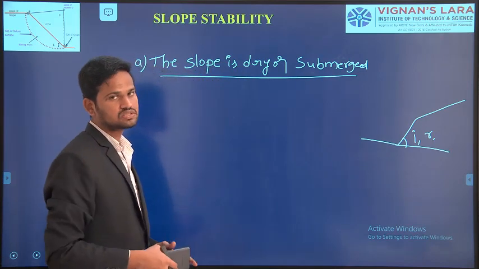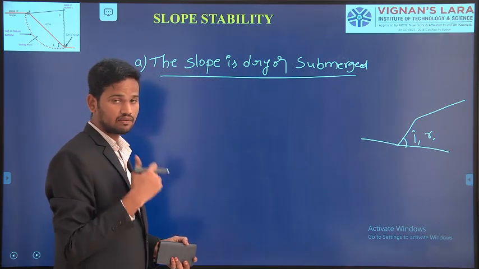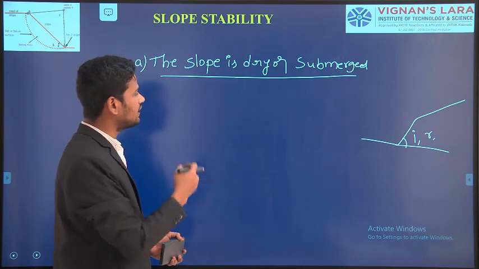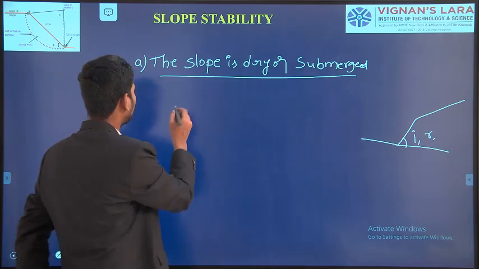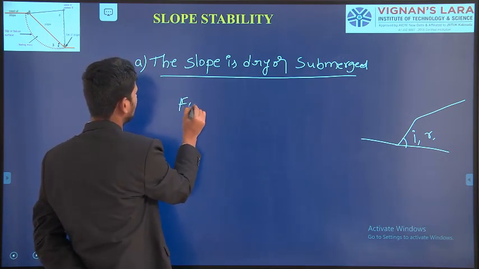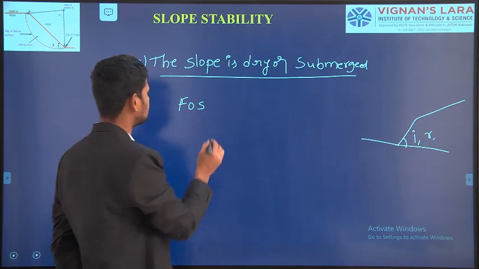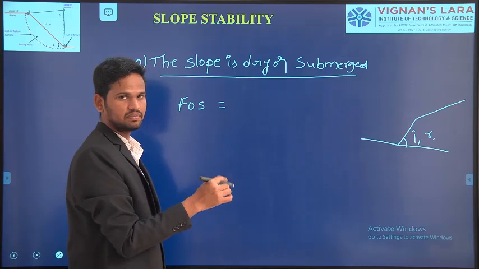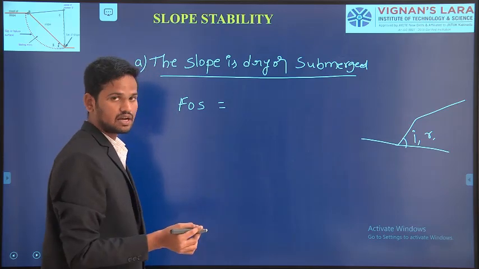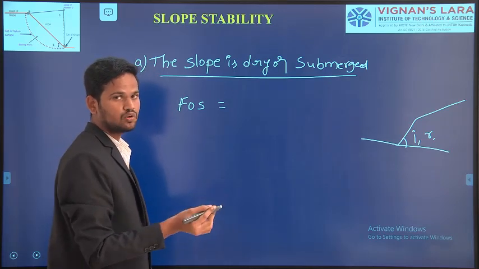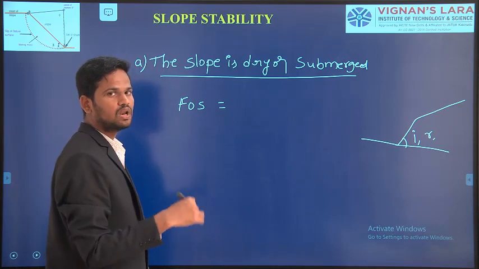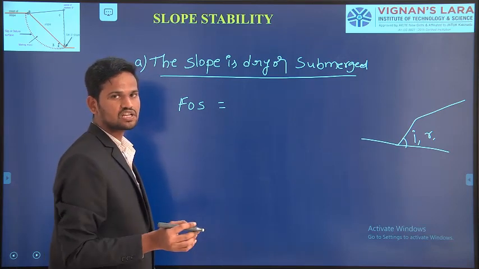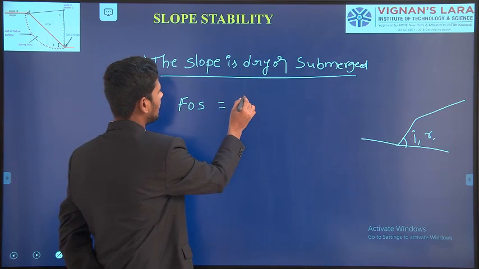Already we have solved this problem in our first class itself. Again, here I am writing the formula. For the factor of safety, here the soil is in a completely dry condition, that is completely sand. Hence we don't have any cohesion, only shear strength with respect to the angle of internal friction.